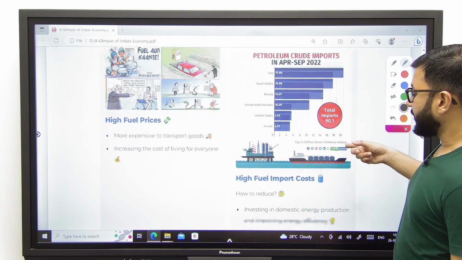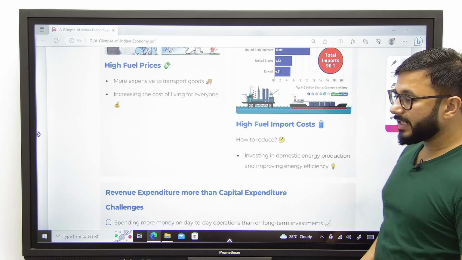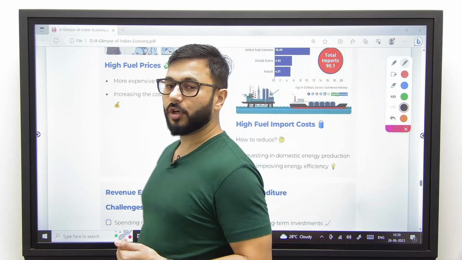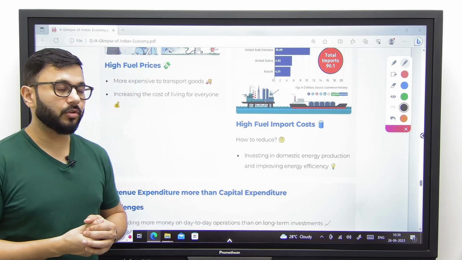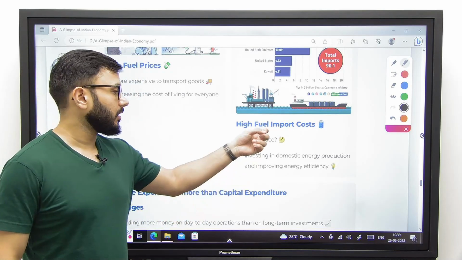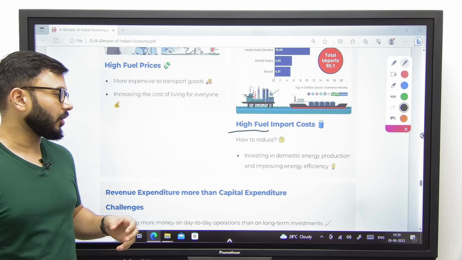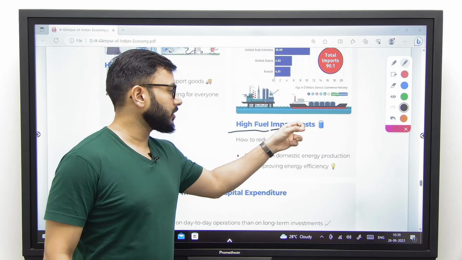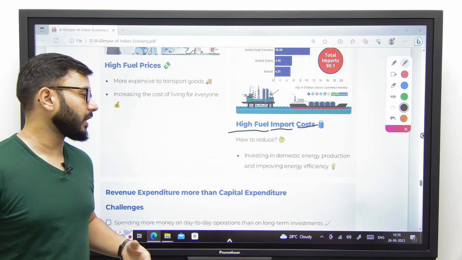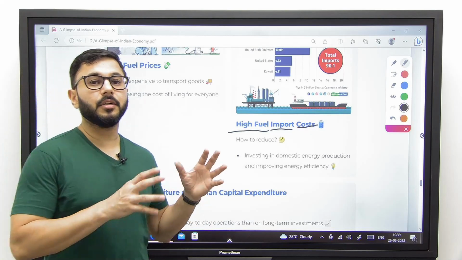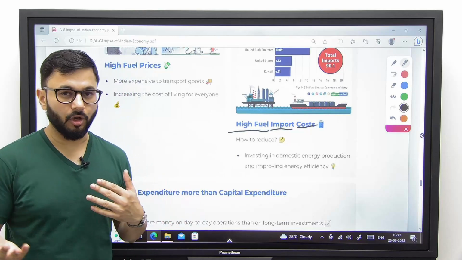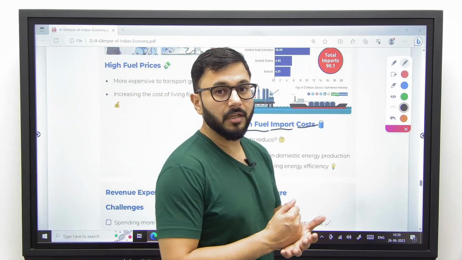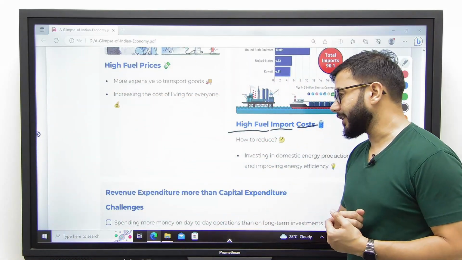At the same time, we also saw that our dependence on imported fuel was not reducing. We were not able to extract the amount of fuel that we demanded in the domestic economy, and therefore our imports kept increasing and our cost of import kept increasing. This meant a requirement of more forex reserves, which we ultimately did not have. That resulted in India's economic crisis in 1991.